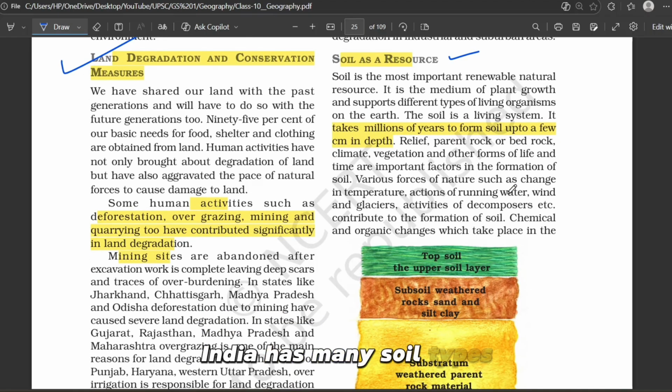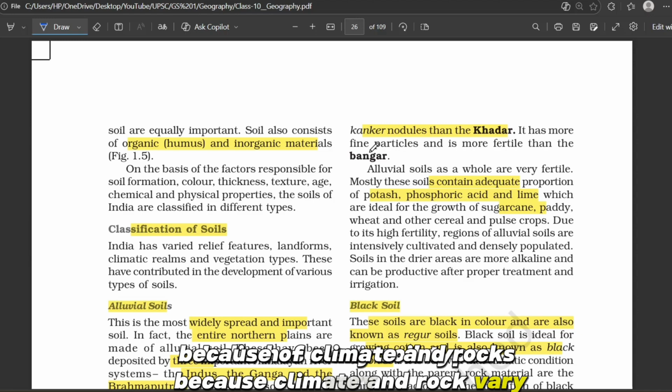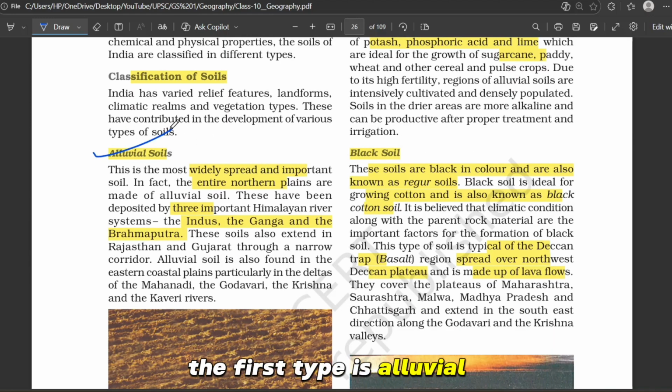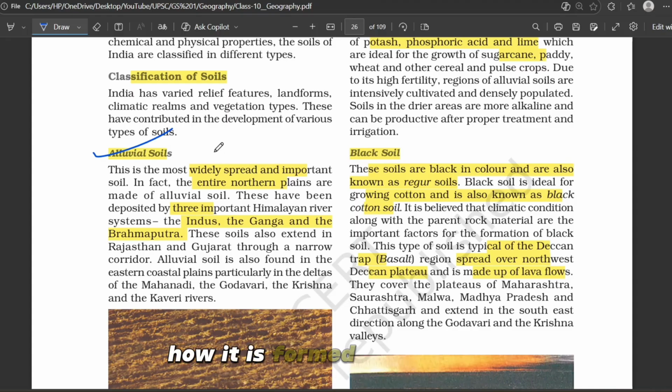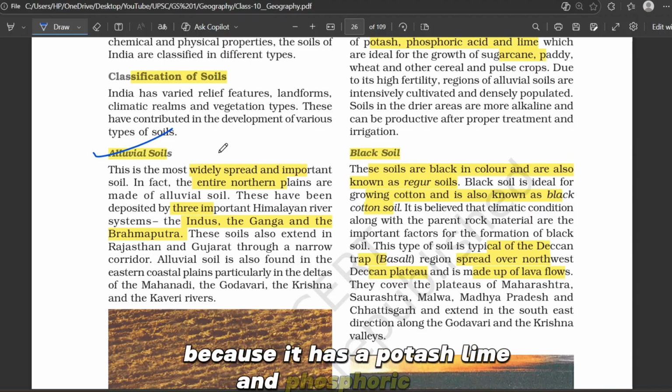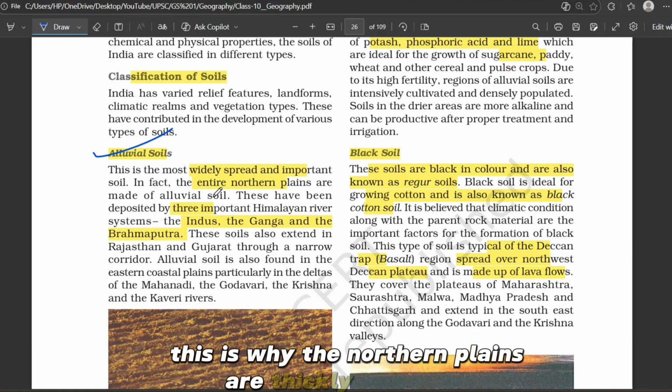India has many soil types because climate and rocks vary. The first type is alluvial soil. This is India's most important and widely spread soil. The entire northern plains are made of alluvial soil. How is it formed? Rivers like the Indus, Ganga, Brahmaputra bring silt from the Himalayas and deposit it on the plains. There are two types. The first one is Bangar, that is old alluvium, and Khadar means new alluvium, that is more fertile. Alluvial soil is perfect for crops like rice, wheat, sugarcane because it has potash, lime, and phosphoric acid. This is why the northern plains are thickly populated.